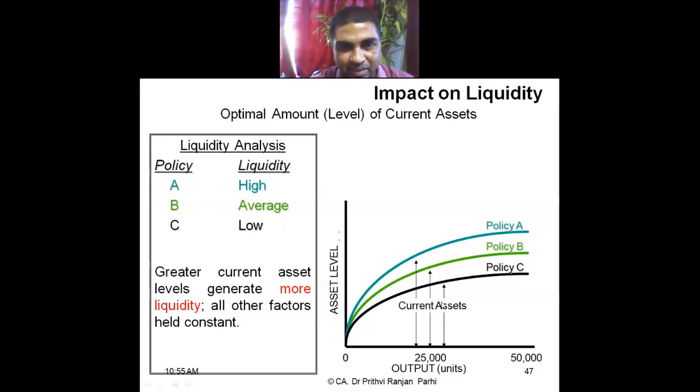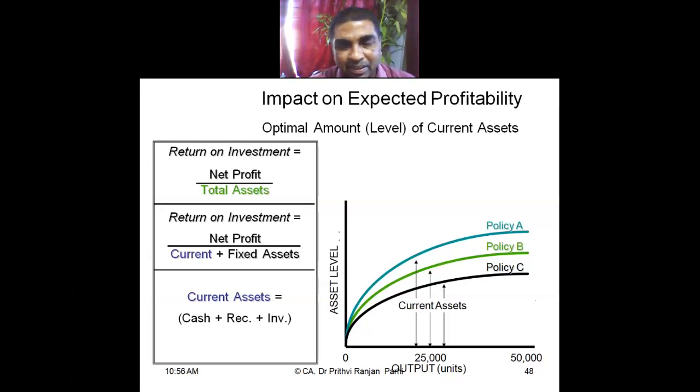Current assets means, let us say, cash. Here more cash is there, so more liquidity. Less cash is there, less liquidity. This is the comparison of the liquidity aspects in all these three kinds of policies. Now coming to profitability aspects, profitability will be exactly the opposite of this. Under policy A, profitability will be more or less.